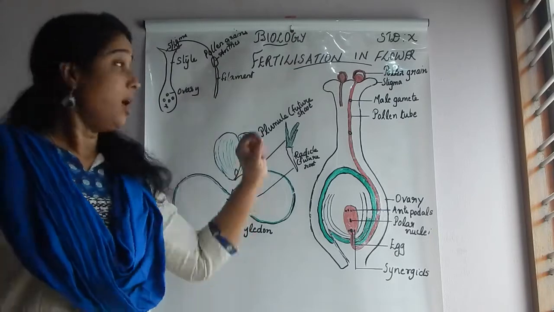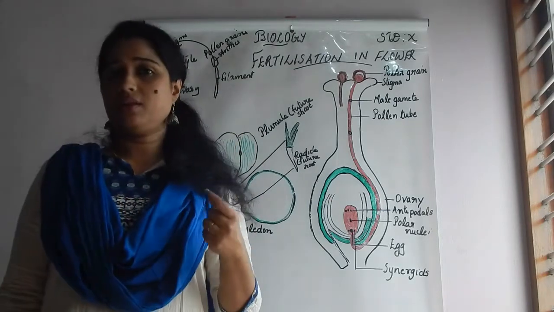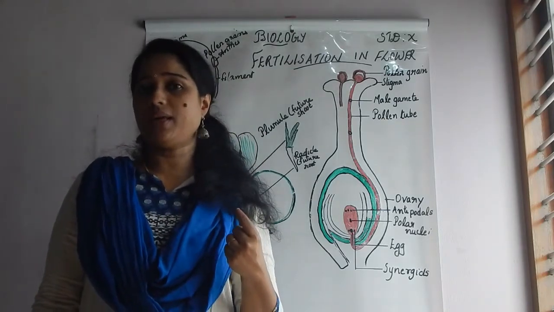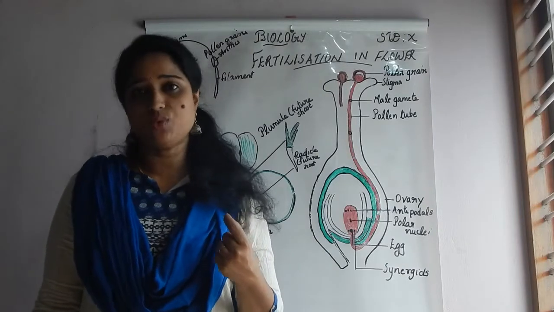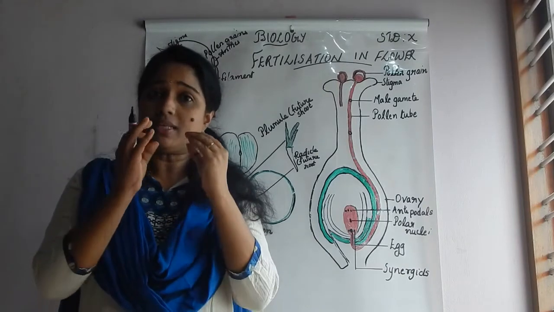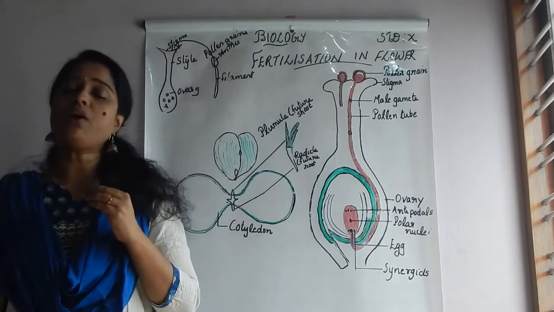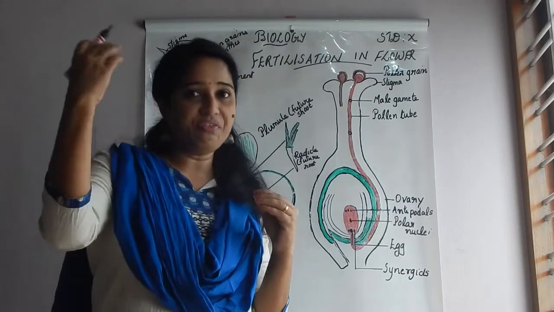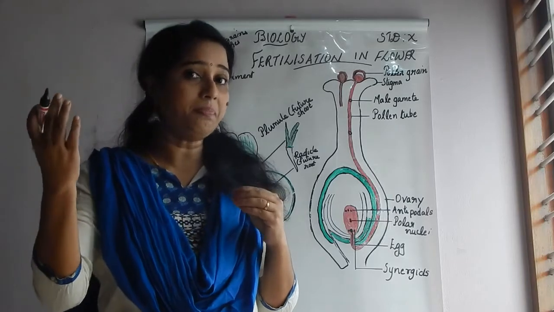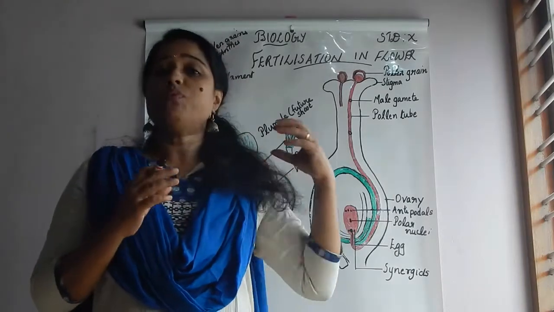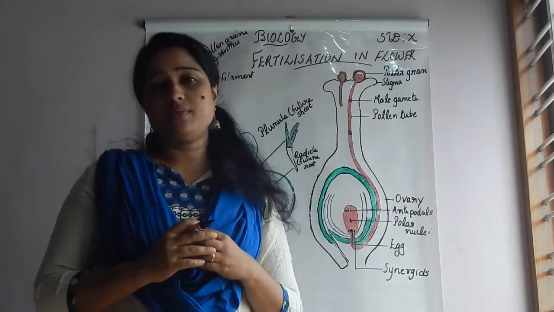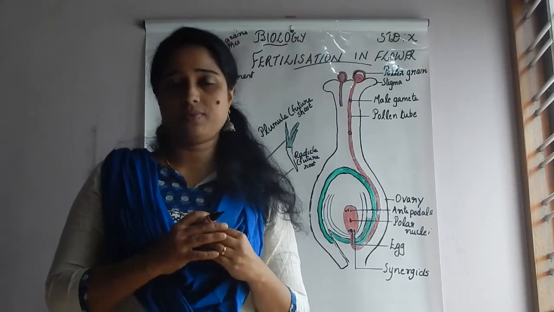And in unisexual flowers, usually which type of pollination takes place? Cross-pollination. Self-pollination is in a single flower, and cross-pollination is in another flower of the same plant or a different flower of another plant. So, what is the purpose of this pollination?